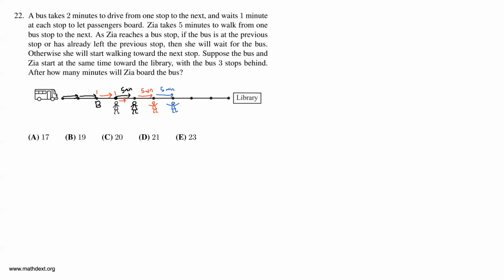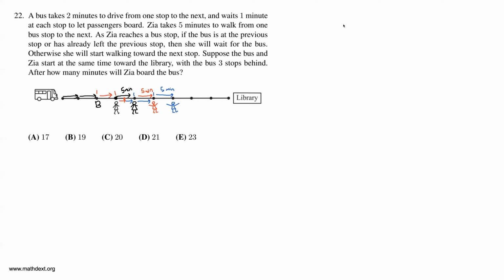Okay, so the bus was halfway to the next stop. So it takes the bus 1 minute to finish its route, takes another minute for it to wait for passengers to board, then 2 minutes for it to drive here, and 1 minute for it to let passengers board here. So when Zia looks back, she says, okay, the bus is 1 stop behind me. So I'm just gonna let it come to me, and then I'll just board it right here.